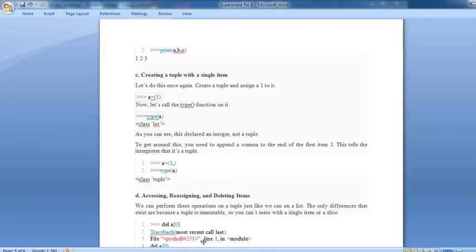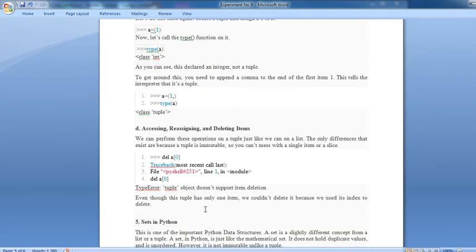Then accessing, reassigning and deleting atoms. How to access, reassign, delete an atom from a tuple? We can perform these operations on a tuple just like on a list. The only difference is that because a tuple is immutable, we cannot reassign a single atom or slice. That is the main difference between a tuple and a list. In a list you can delete a single atom, but in tuples you cannot delete a single atom. So del a of 0 is not possible.